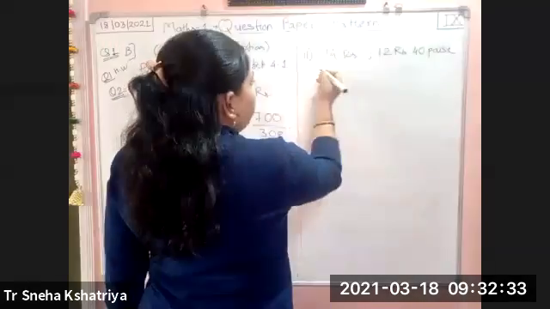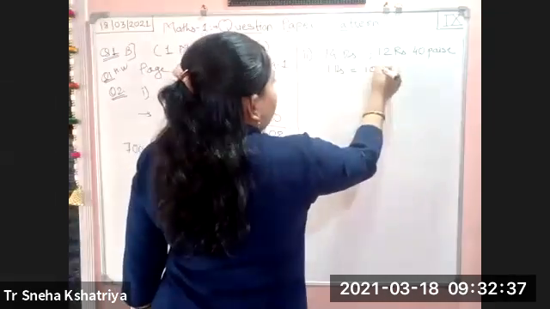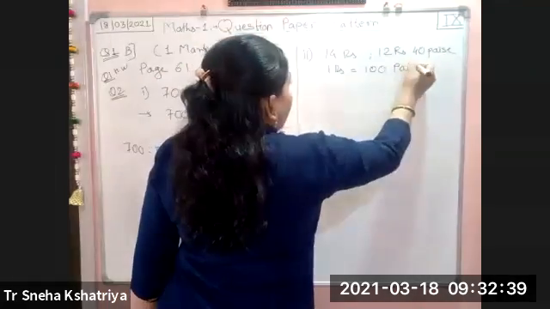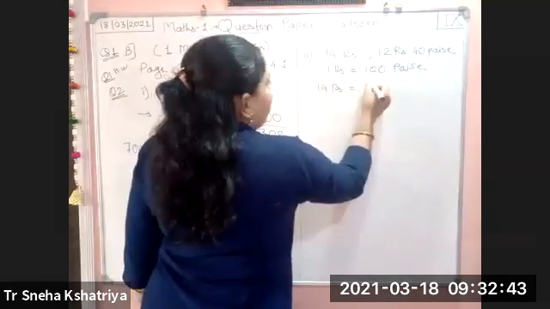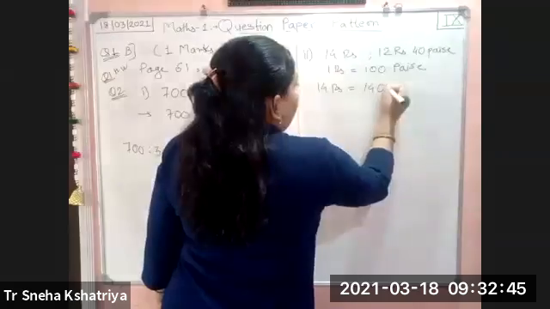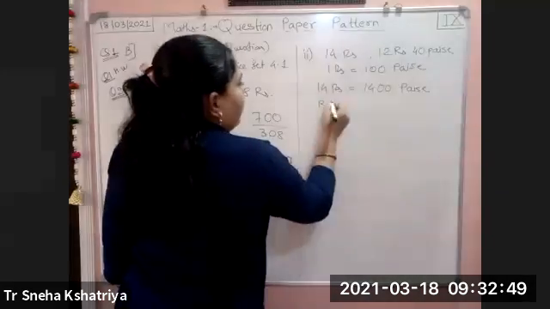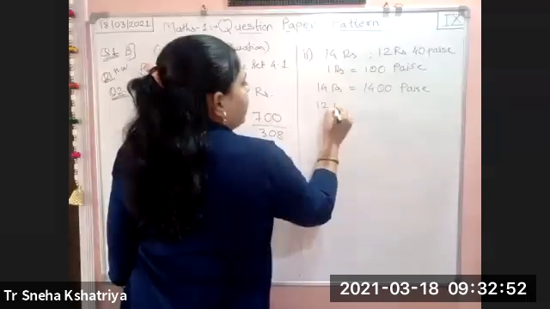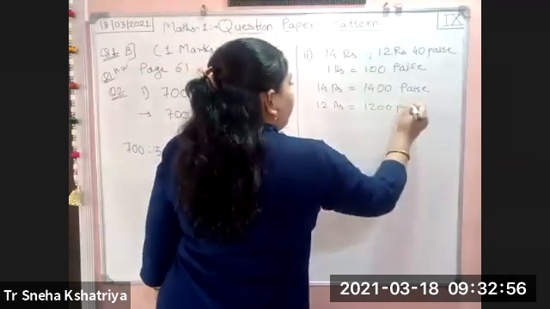I have told you this earlier, that 1 rupee is equal to 100 paise. So 14 rupees will become 1400 paise, and 12 rupees will become 1200 paise.